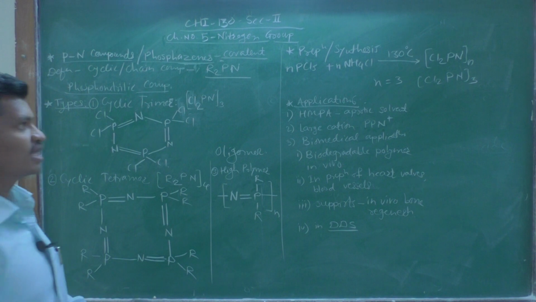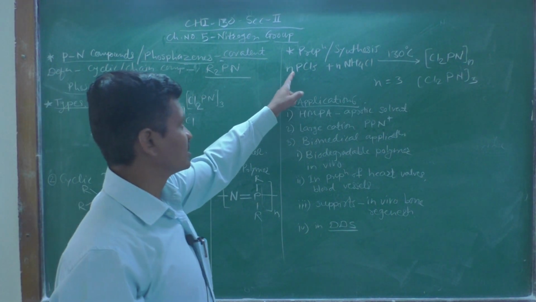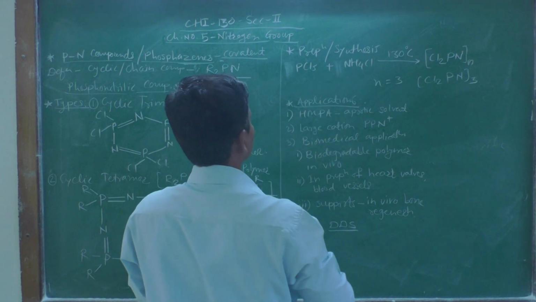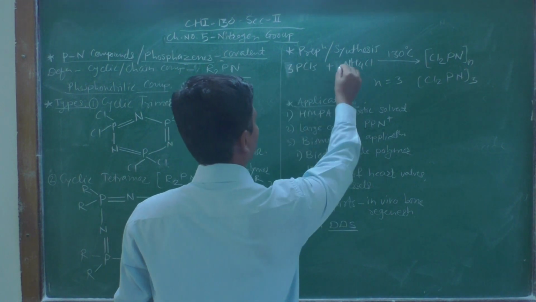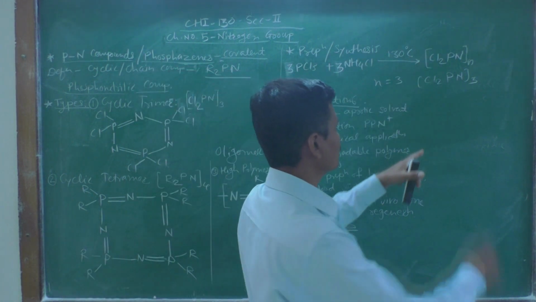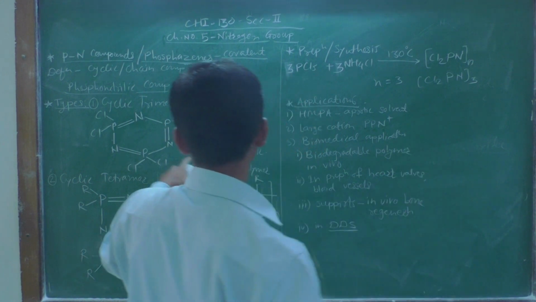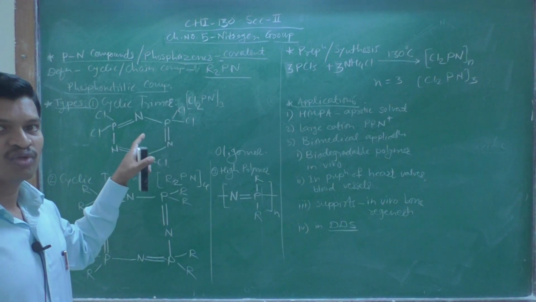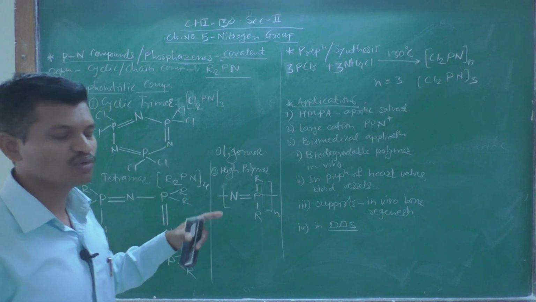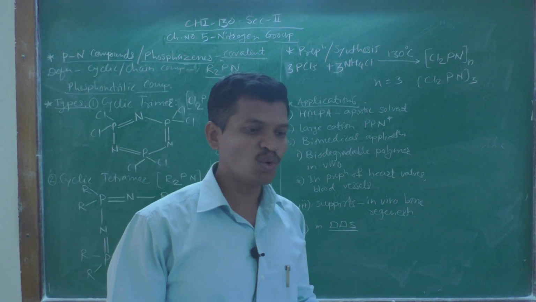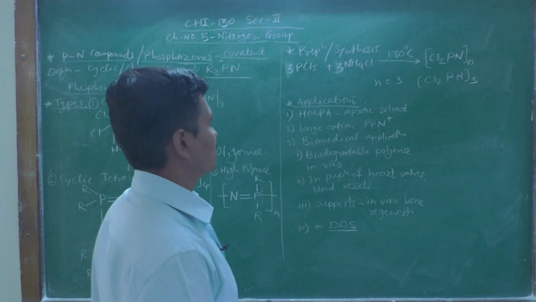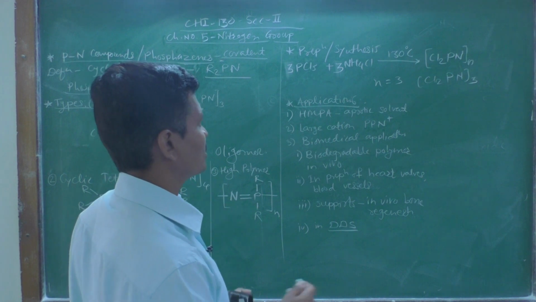This is the structure of (Cl2PN)3. How is it prepared? By combination of 3 molecules of phosphorus pentachloride with 3 molecules of ammonium chloride at 130 degrees Celsius, you will get (Cl2PN)3, and the structure is this one. Once you remember the structure of the R2PN trimer and tetramer, you need not bother to remember all these remaining structures. So this is the structure of the Cl2PN trimer.